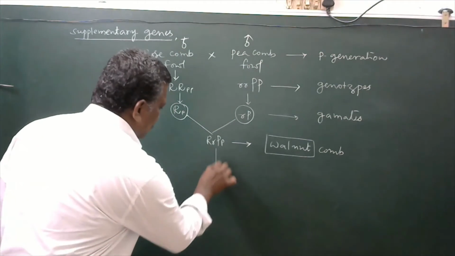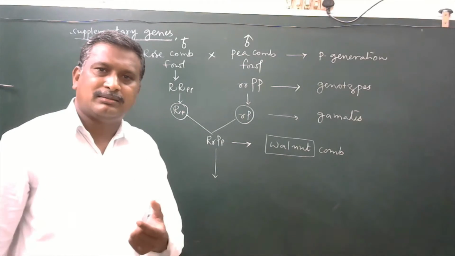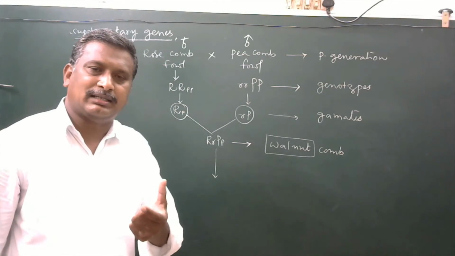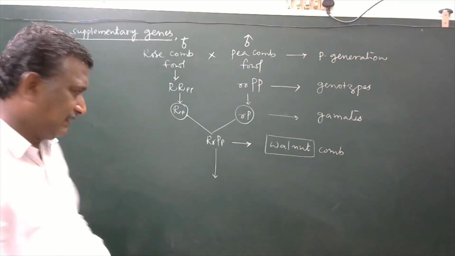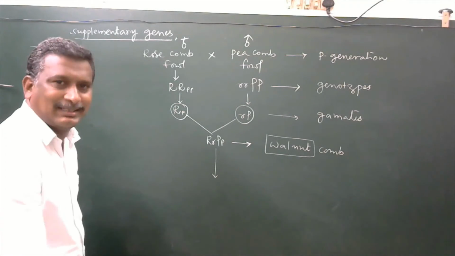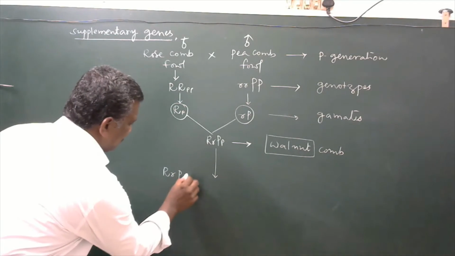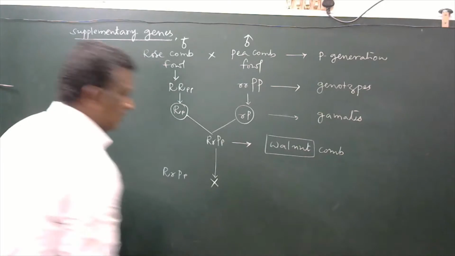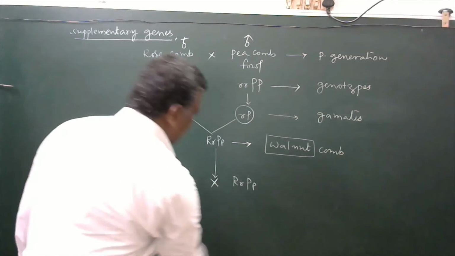Again, to produce the F2 generation, two organisms are selected from the F1 generation and a cross is made among them to produce the F2 generation. Means we have to select F1 individuals, capital R, small r, capital P, small p, and cross it with capital R, small r, capital P, small p.